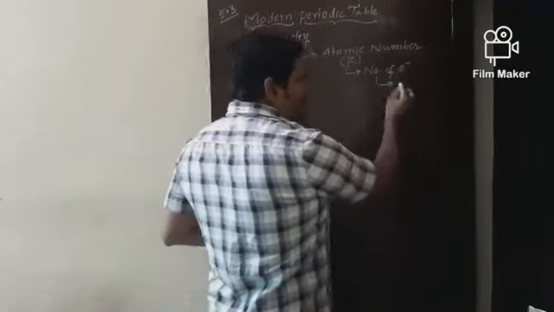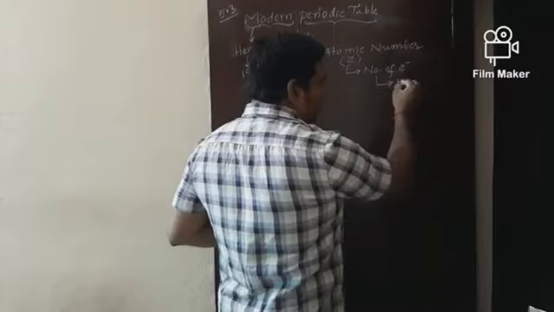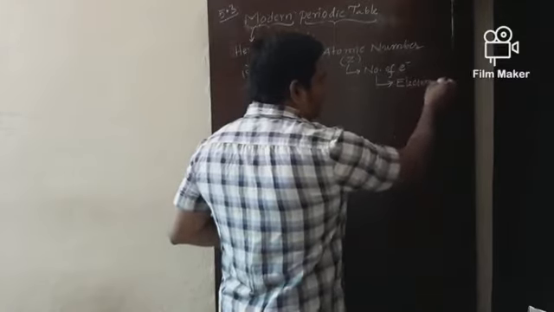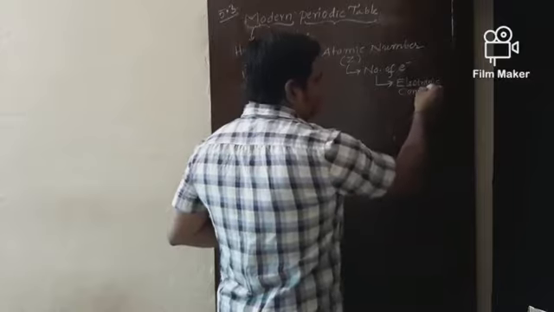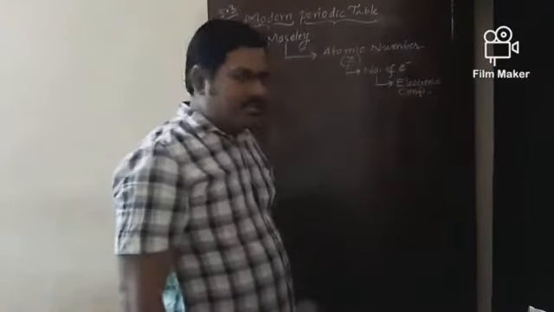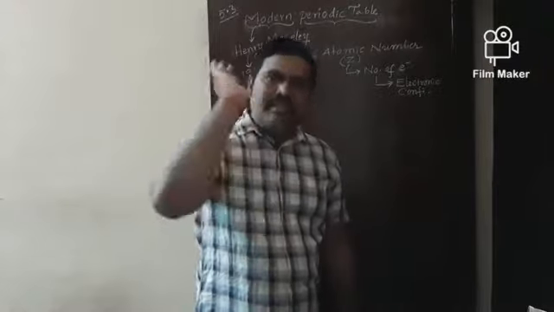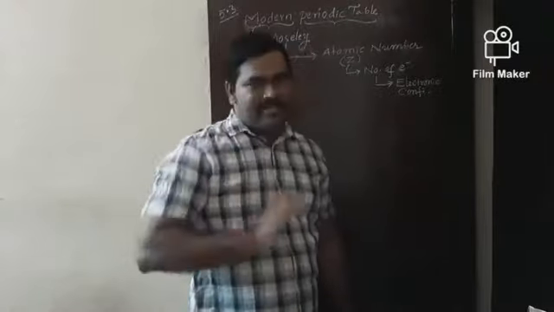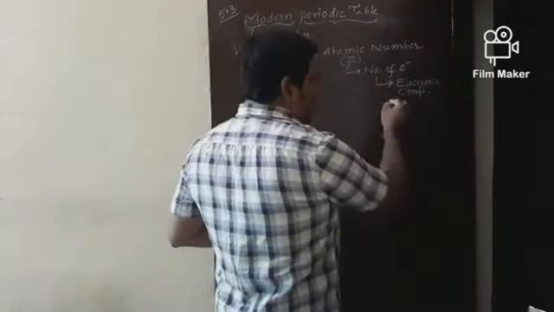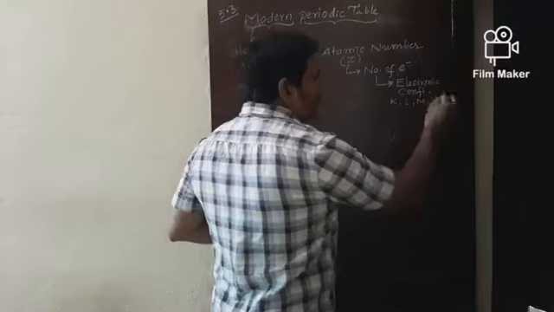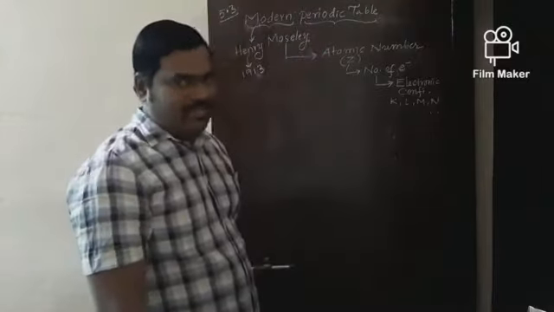So, on the basis of the number of electrons, we can successfully write the electronic configuration. What is electronic configuration? The systematic arrangement of electrons in respective orbits, like the K shell, L shell, M shell, N shell, and so on. That is called electronic configuration.